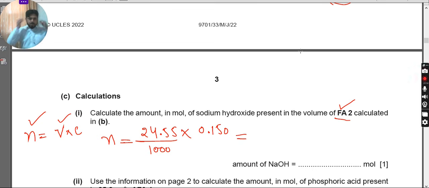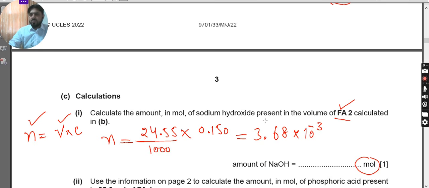Okay, sorry boys and girls, now I have my calculator back, so I'm going to divide and get the exact values. This is 24.55 divided by 1000 and then multiplied by 0.150. So the answer I got is 3.68 times 10 raised to the power minus 3. And as you already noticed, moles is written, so there's no need to mention the unit. You just have to write down this value over here.